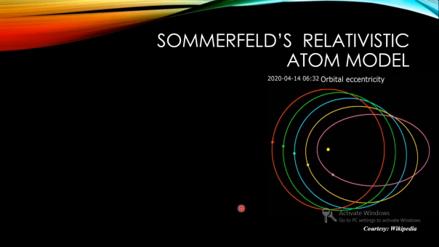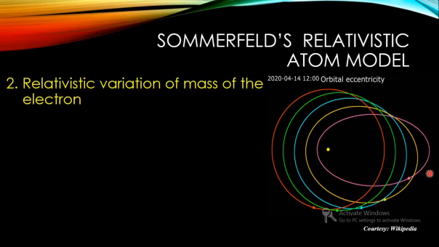Here you can see, if you consider these orbits, the electron is seen to be moving with different velocity along the orbits. When it is farther, it has very small velocity. As it approaches closer to the nucleus, it has very high velocity. That is what is proposed by Sommerfeld in his second postulate, relativistic variation of mass.